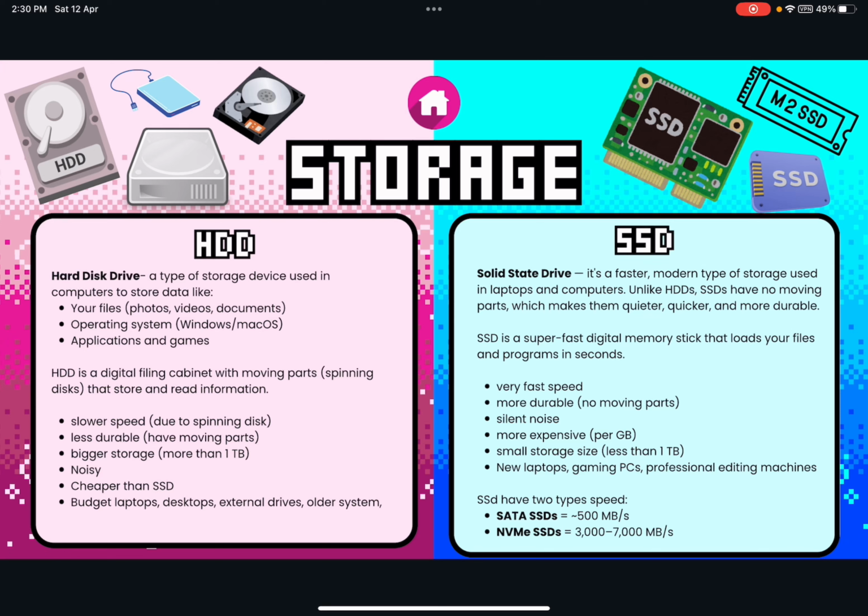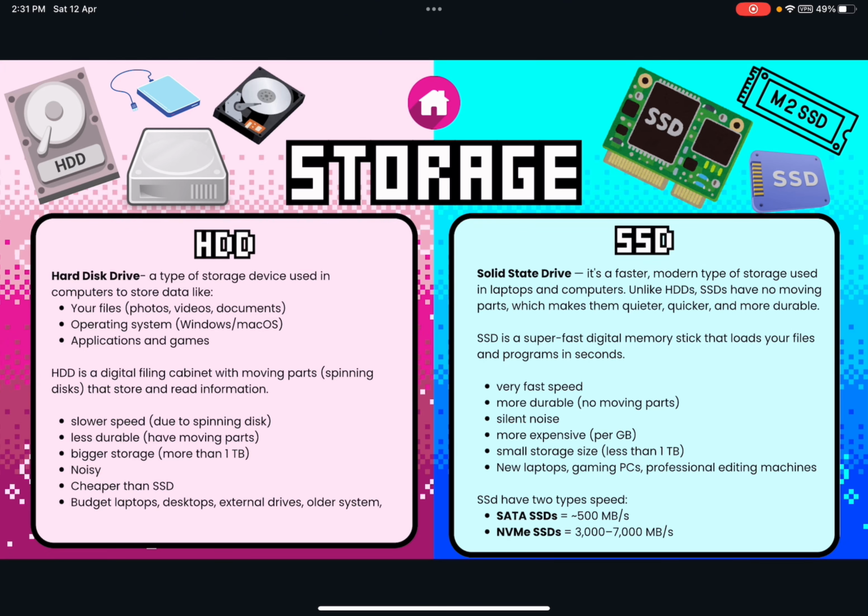While SSD is a faster, modern type of storage used in laptops and computers. Unlike HDDs, SSDs have no moving parts, which makes them quieter, quicker, and more durable. SSD is a super fast digital memory stick that loads your files and programs in seconds. It is very fast, more durable, silent, more expensive per gigabyte, has smaller storage size of less than 1 TB, and it's good for new laptops, gaming PCs, and professional editing machines.